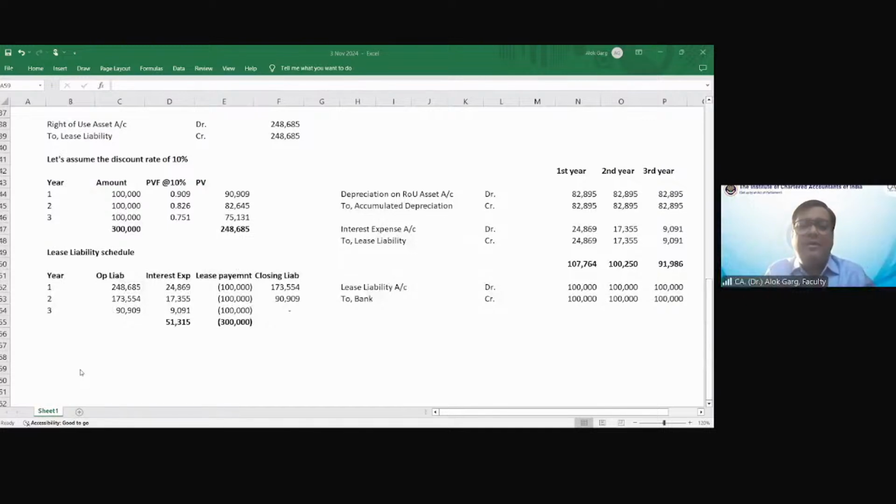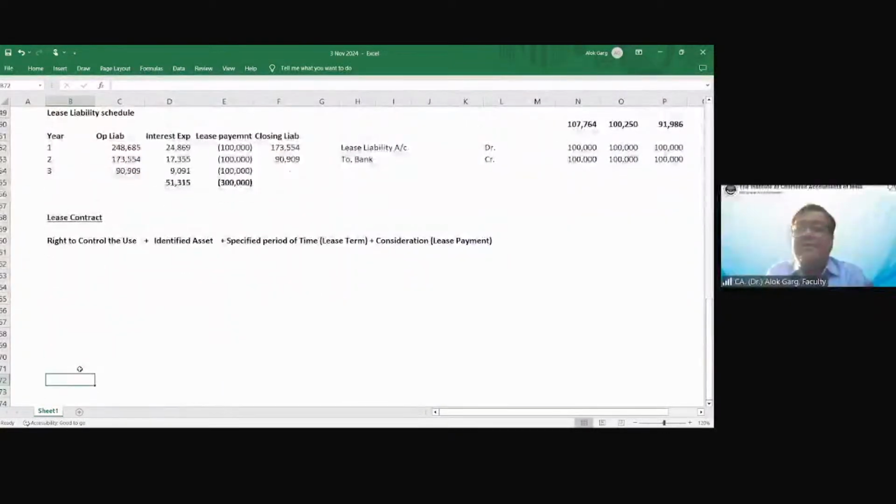So friends, for becoming a lease contract, four conditions should be there. Right to control the use, we will discuss. Identified asset, we have recently discussed. Plus a specified period of time should be there, which is lease term, we will discuss. And consideration should be there, which is lease payment, right? So we have covered only one aspect, which is identified asset. Right to control the use होना चाहिए, identified asset होना चाहिए, एक specific period के लिए होना चाहिए और एक consideration होना चाहिए, right?